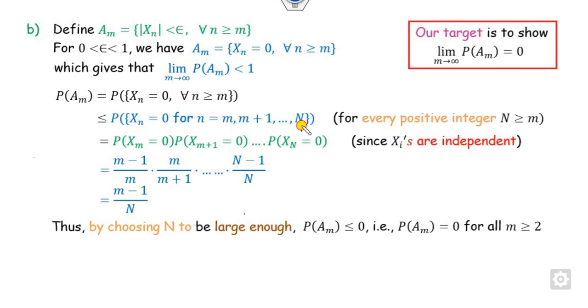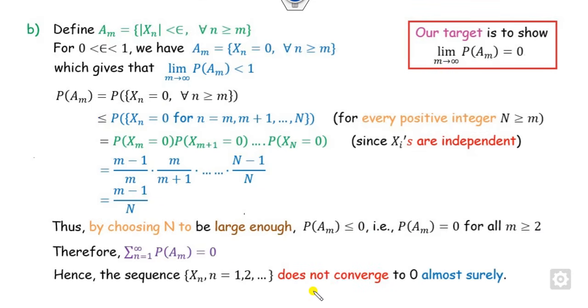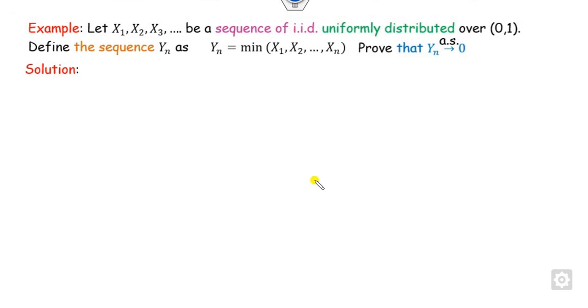when this is infinite? Choosing n to be large, this value will go to 0, that is, less than or equal to 0. But probability can't be negative, so it means the probability is 0. Therefore, as m approaches infinity, what is the limit? Again it will be 0. So therefore we can say this does not converge. Why? If it goes to 1, then it converges almost surely, but if it is not 1, then it's not convergent.